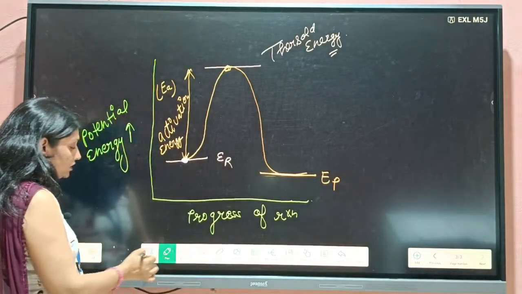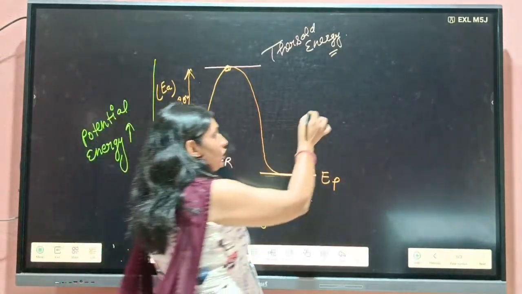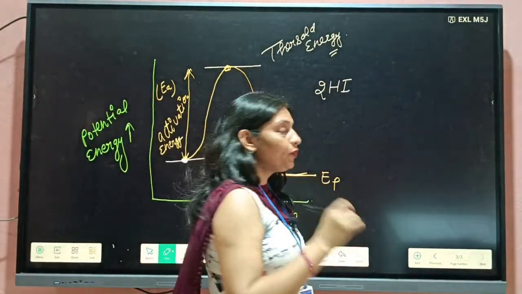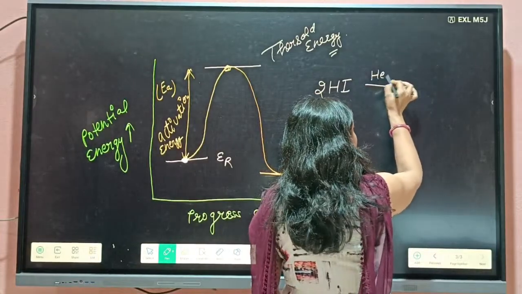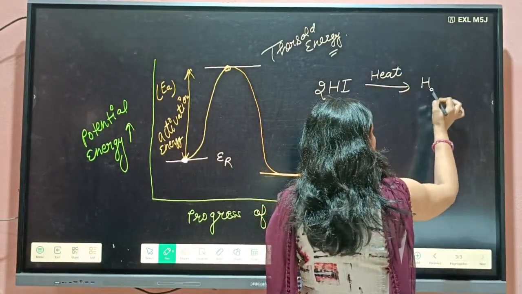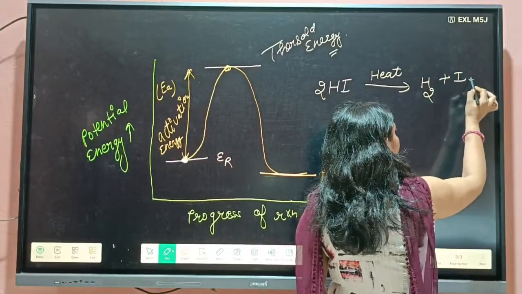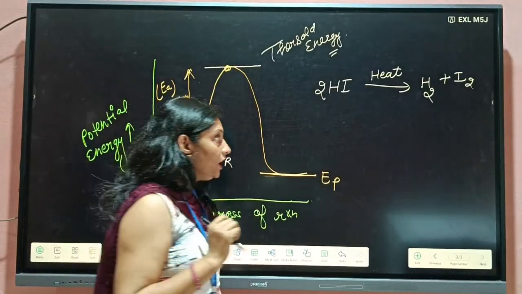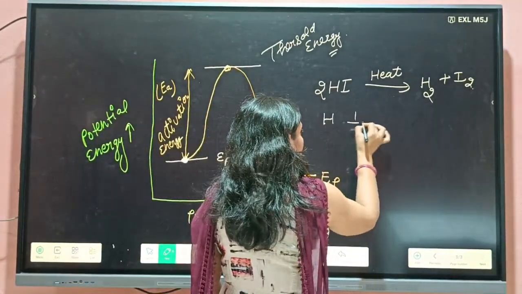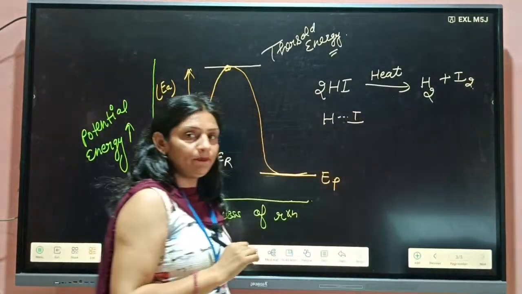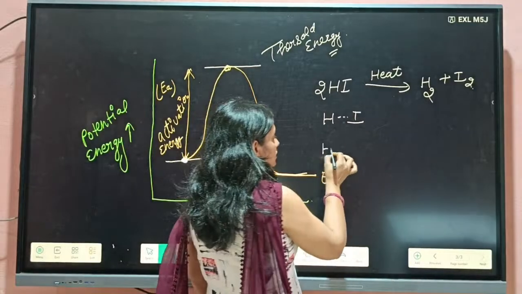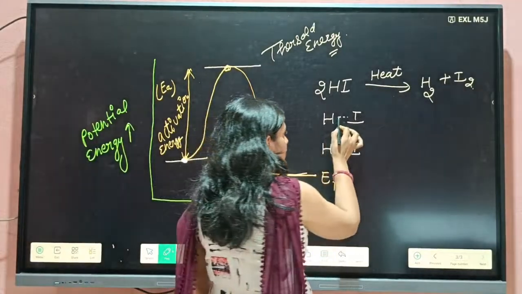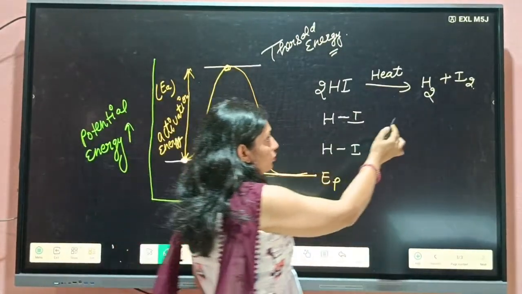Students, try to understand. Let us consider you have two molecules of hydrogen iodide. If you provide heat to it, then it will decompose into H2 and I2. How does the reaction take place? The reaction takes place in two steps. Okay, first of all, this is one molecule of HI, hydrogen iodide, and this one is the second molecule of hydrogen iodide. Yes or not? Yes.